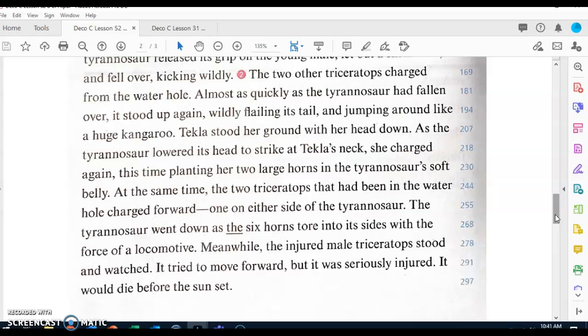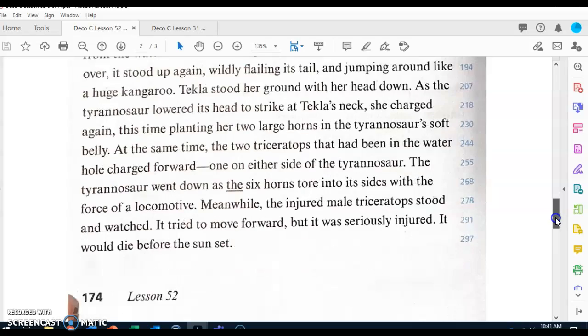Tekla stood her ground with her head down. As the Tyrannosaur lowered its head to strike at Tekla's neck, she charged again, this time planting her two large horns in the Tyrannosaur's soft belly. At the same time, the Triceratops that had been in the water hole charged forward, one on either side of the Tyrannosaur. The Tyrannosaur went down as the 6 horns tore into its sides with the force of a locomotive. Meanwhile, the injured male Triceratops stood and watched. It tried to move forward, but it was seriously injured.